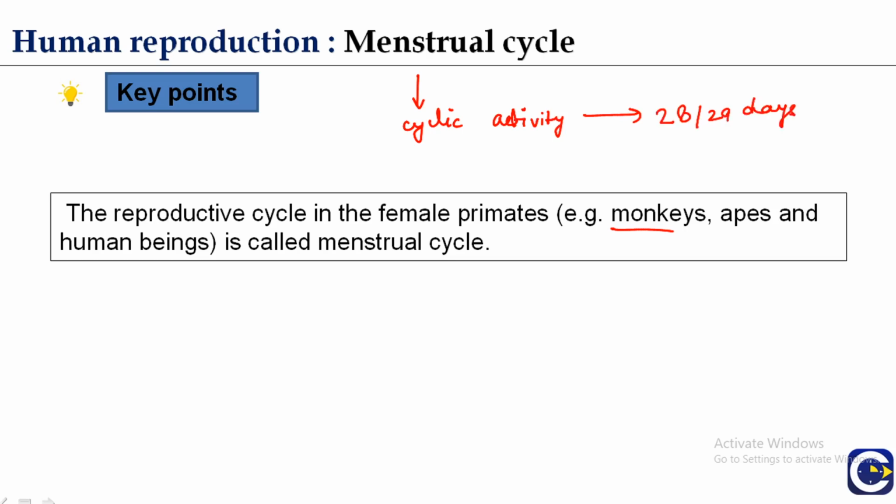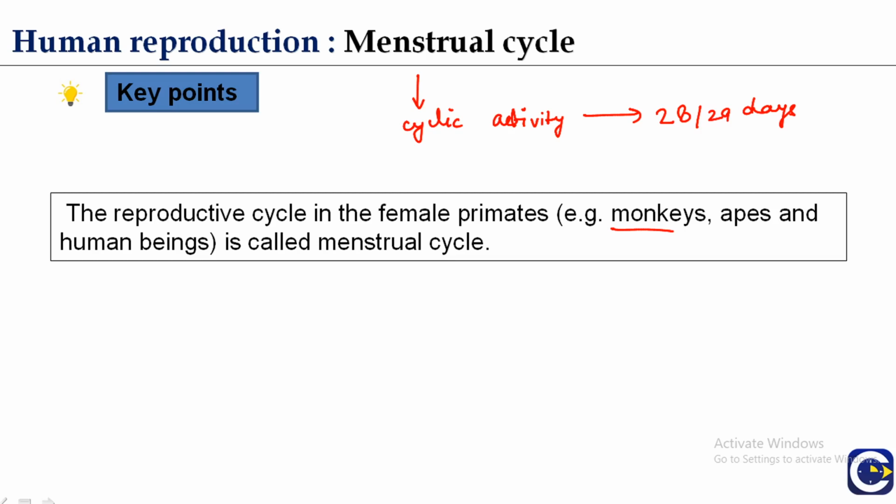During this period of 28 to 29 days, there are changes in the structure and function of the entire female reproductive system, and this is known as the menstrual cycle.